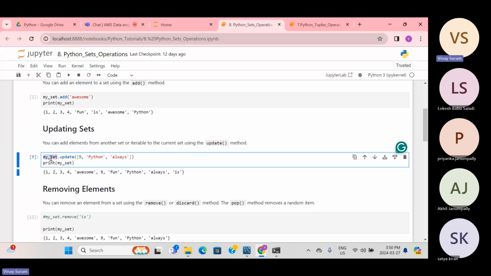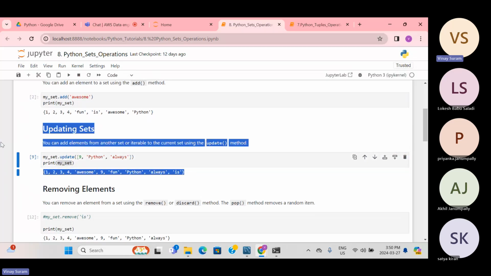We can call them iterable sequences, different data structures, data types. So these are elements in the list. Update means we are just adding these elements to my set. You can see that the elements got added.